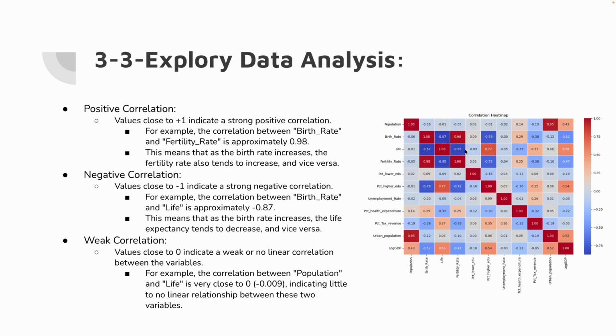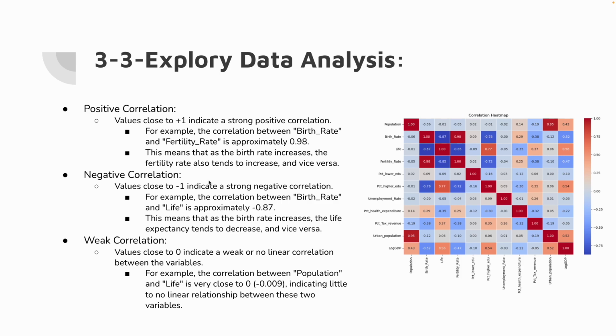On the right side is the correlation heat map of all 12 variables. For example, you can see on the top left the variables birth rate and fertility rate is approximately 0.98. That means that they have strong and positive correlation. As the fertility rate increases, the birth rate tends to increase as well.